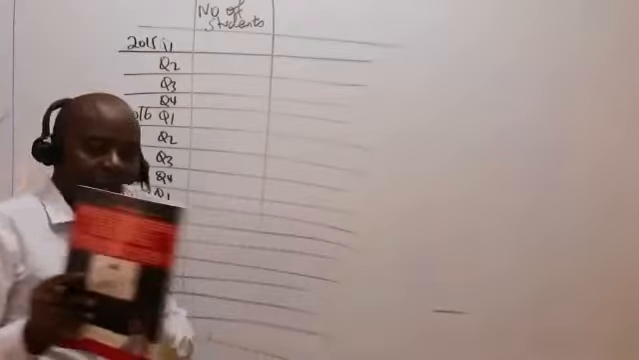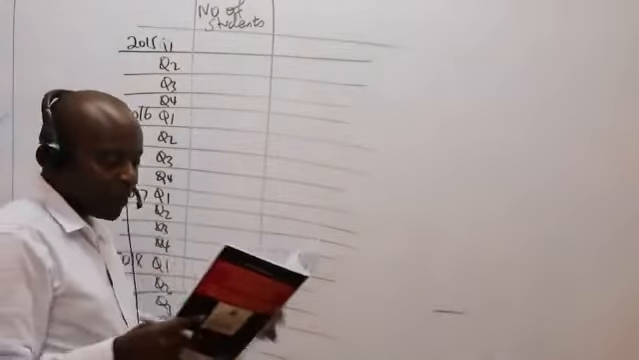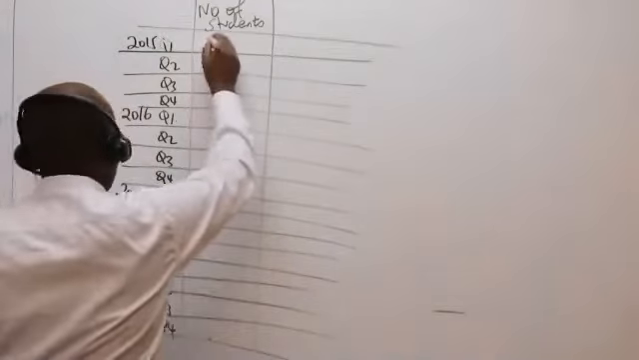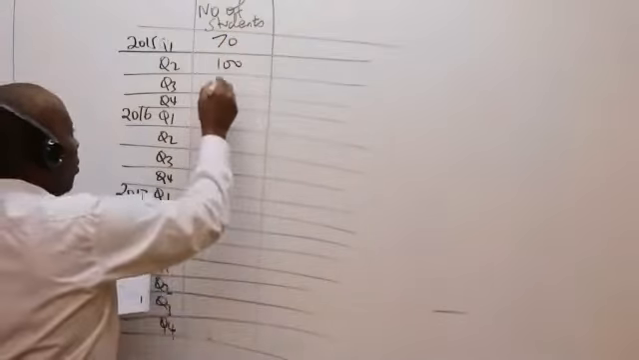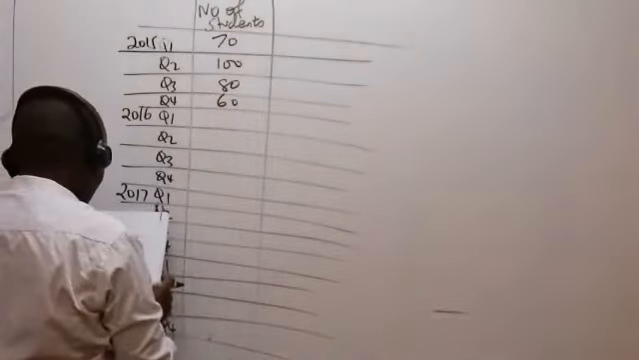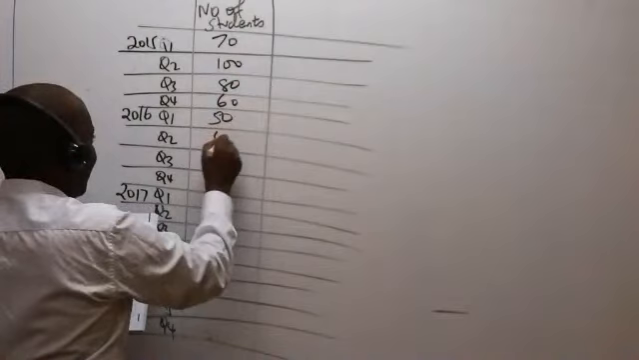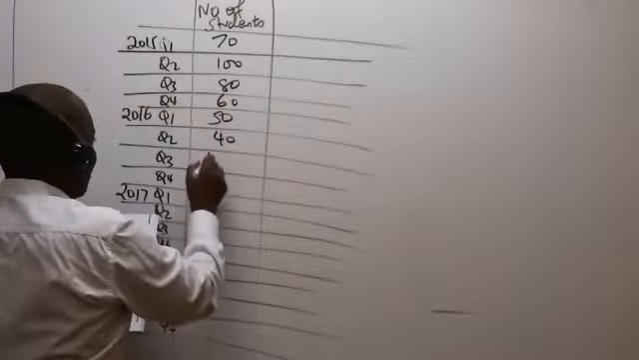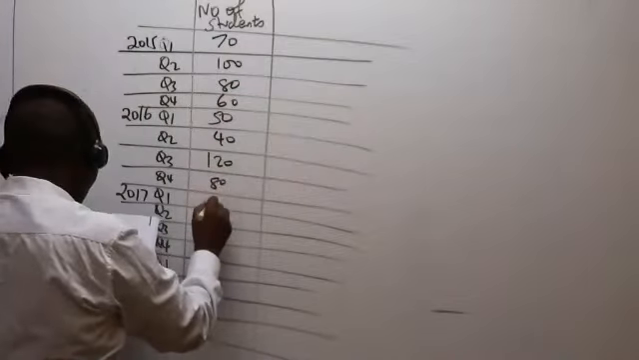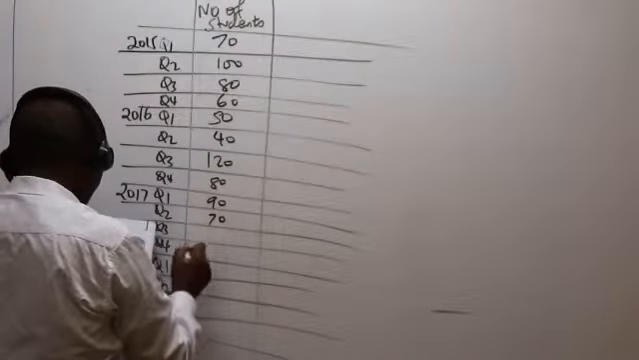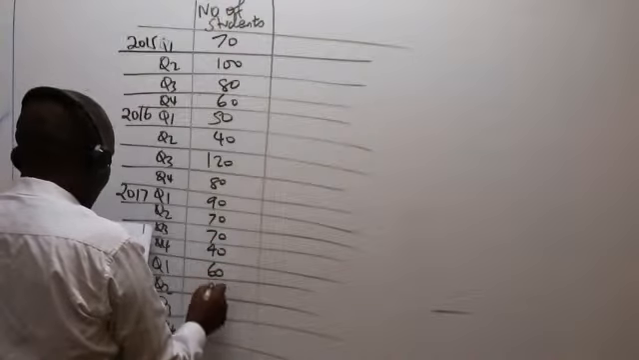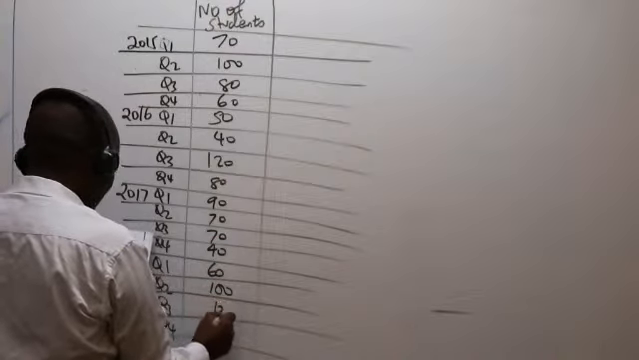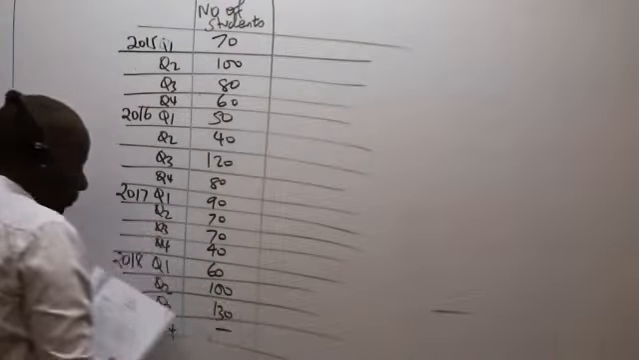If you have the revision kit, of course, you can see RCM's revision kit, page number 56. So we have here number of students. We have 70. We have 100. I'm organizing this in columnar form. We have 80. We have 60. From there, we have 50, 40, 50, 40, 120, 80. We have 90, 70, 90, 70, 70 again. Then we have 40. Then we have 60. We have 100. We have 130. We have dash there.